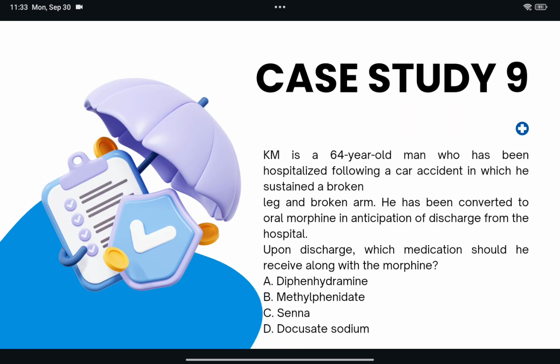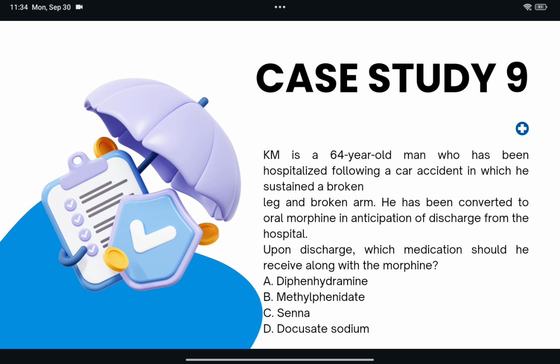Case study 9. Now, a 64-year-old man who has been hospitalized following a car accident in which he sustained a broken leg and a broken arm. He has been converted to oral morphine in anticipation of discharge from the hospital. Upon discharge, which medication should he receive with the morphine? Diphenhydramine, methylphenidate, senna, docusate sodium.